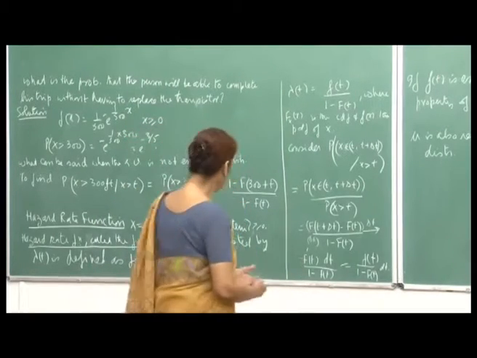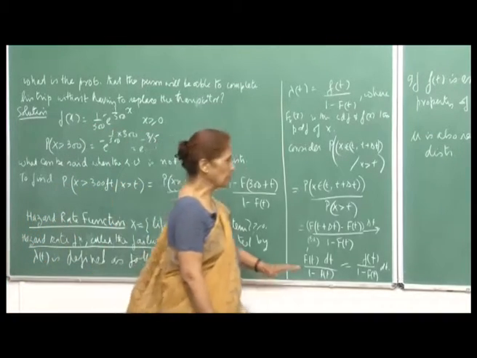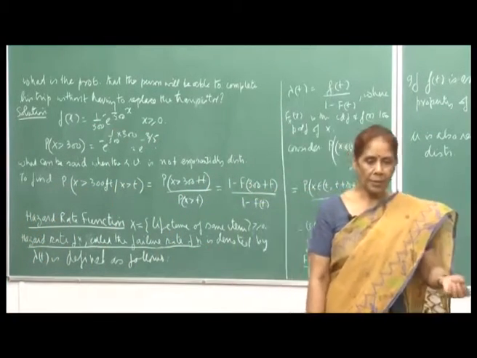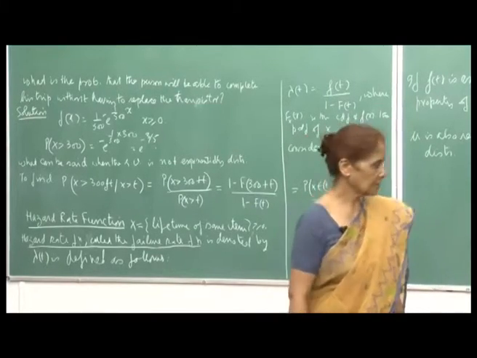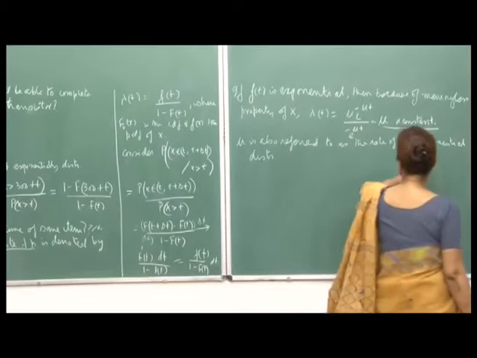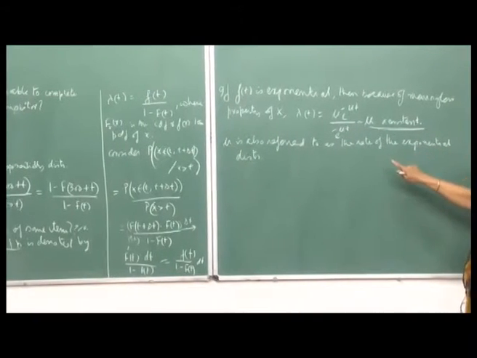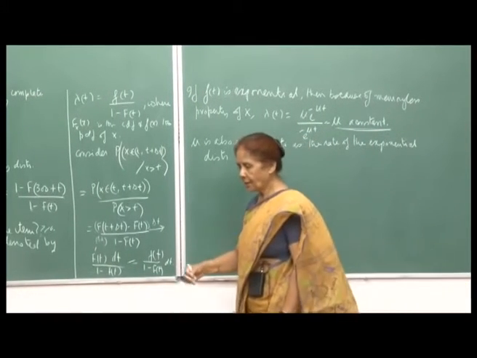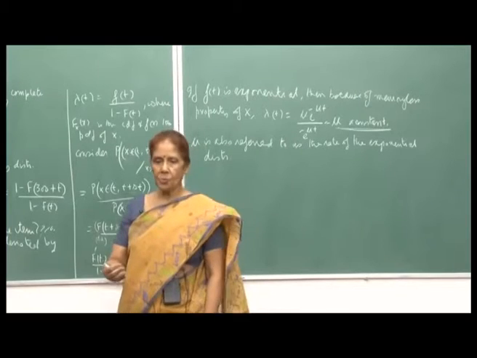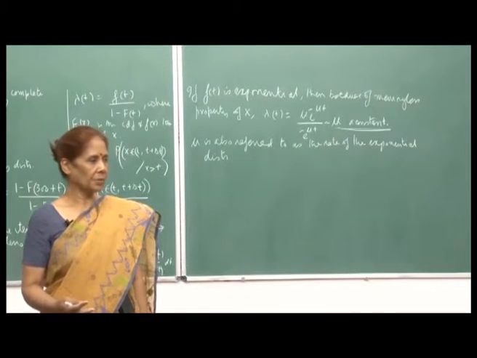This is the rate of failure, and because it is memoryless, it does not matter how old the instrument is, the probability of its failing at any time is the same, and so the rate is also constant. Mu is therefore also referred to as the rate of the exponential distribution. Mu is the parameter, this is also the rate of failure for an exponential distribution, and we saw that 1 upon mu is the mean of the exponential distribution.